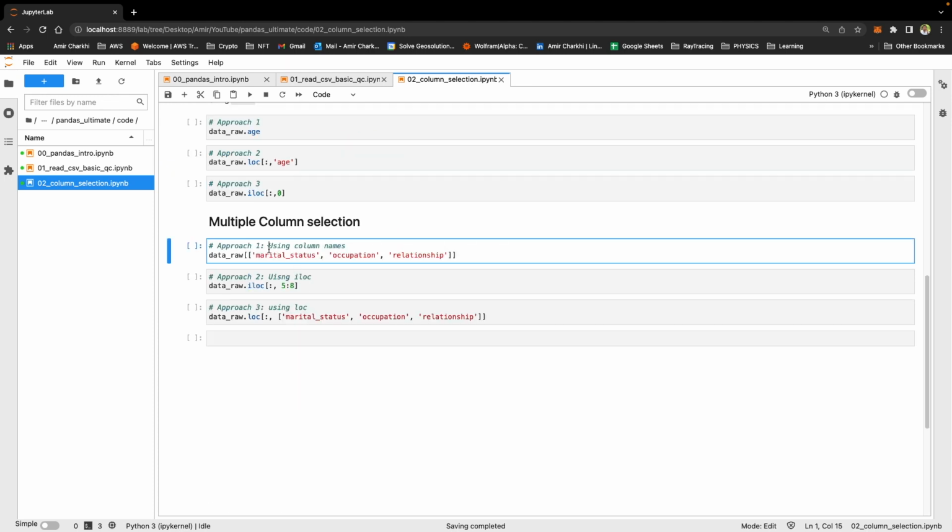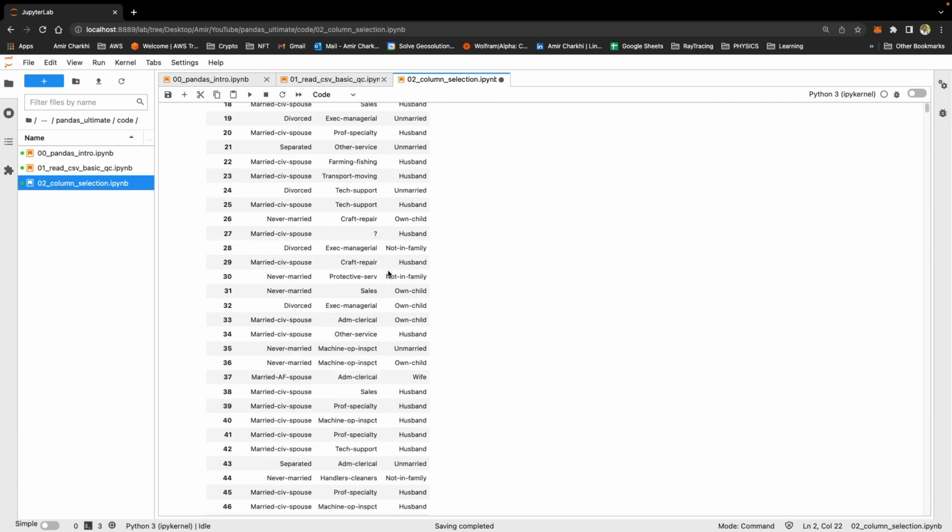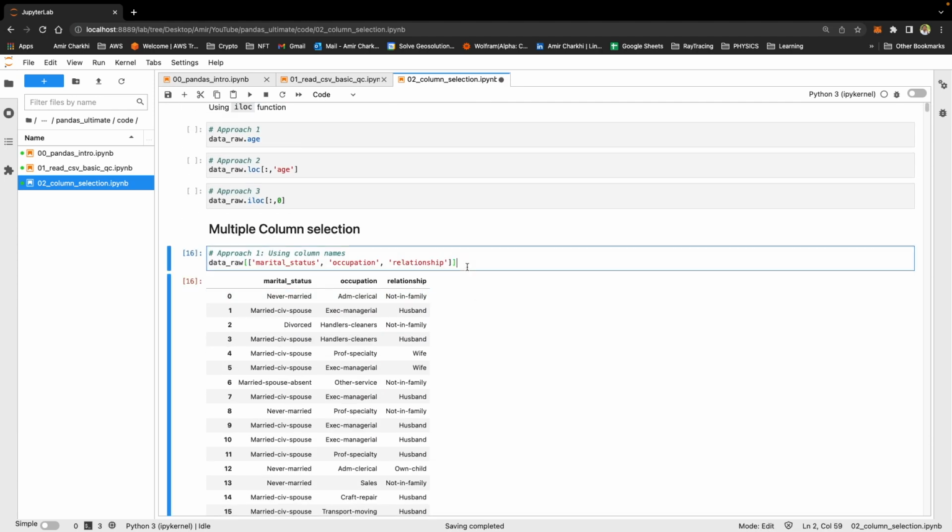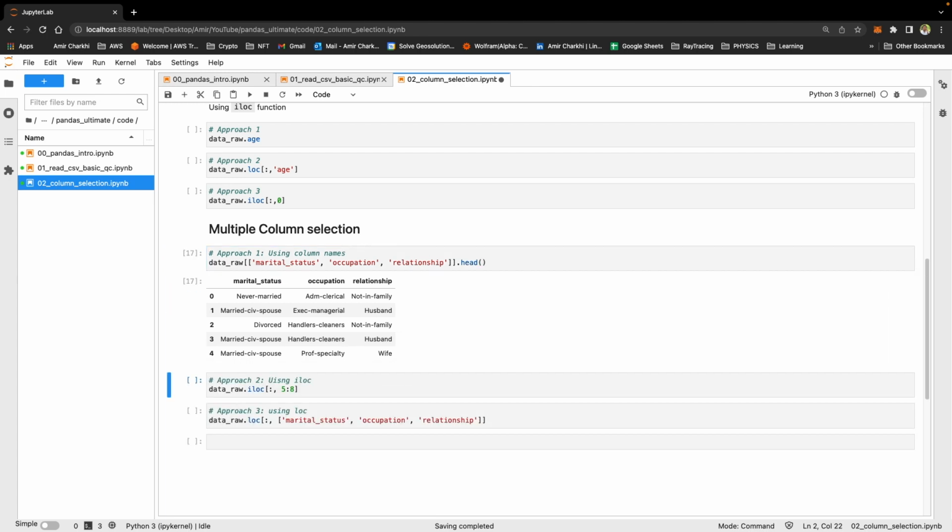Approach 1, using the column name. Essentially, all you need to do is to choose the name of the data frame, open double brackets, and I repeat, double square brackets, the name of the columns you want, and close double square brackets. Given that this blows up my Jupyter notebook, it is not wise to look at all the data, rather looking at the head of the data.